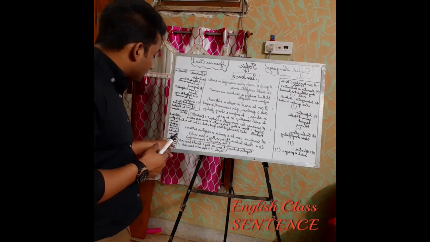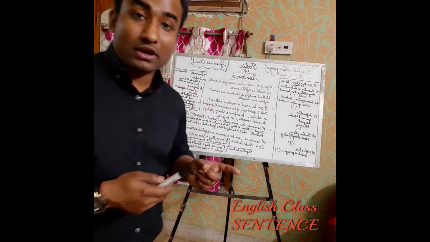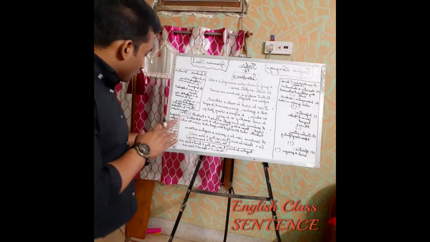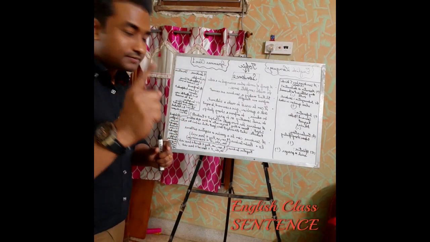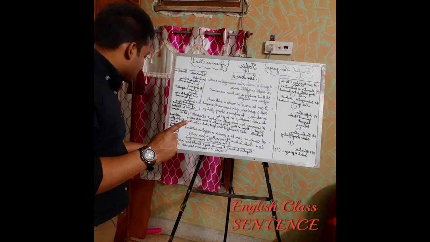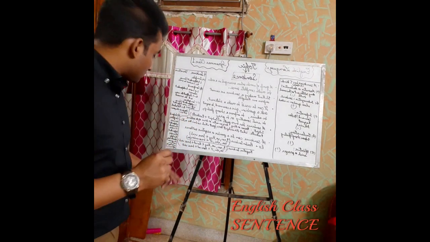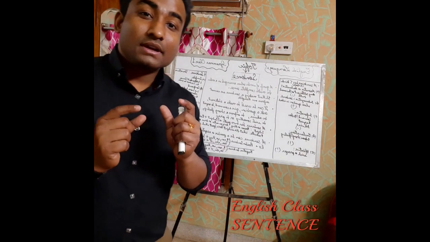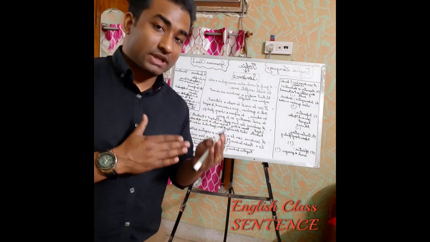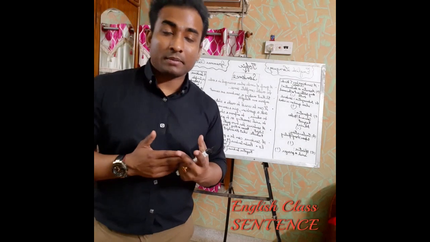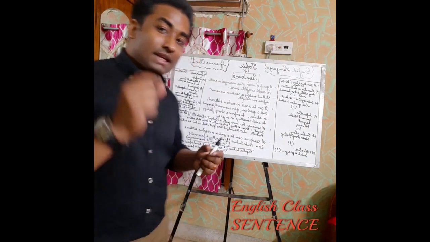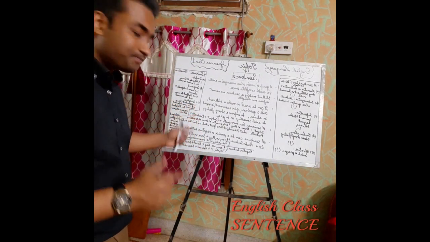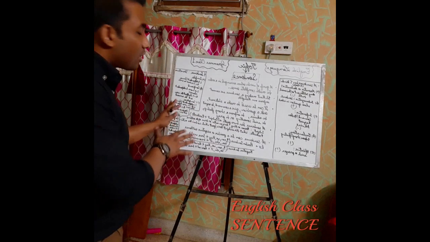Rob shouts because the person hit him, and then he apologized. So Rob shouts, one independent clause; because the person hit him, one dependent clause; and then he apologized, another independent clause. So two independent clauses and one dependent clause is the minimum criteria to form a compound-complex sentence. This is an example of a compound-complex sentence.